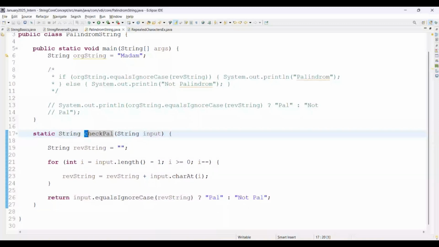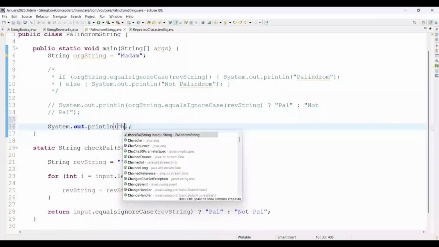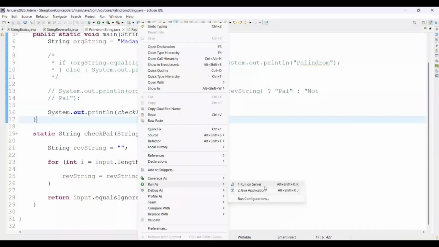Okay. And here, whenever you are passing, simply pass this System.out.println, and there you can simply say checkPalindrome. And here we are passing the original string as an input. Then it will return whether it is palindrome or not. Run as Java application, it will print palindrome.